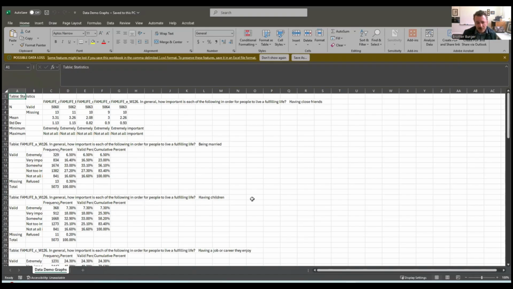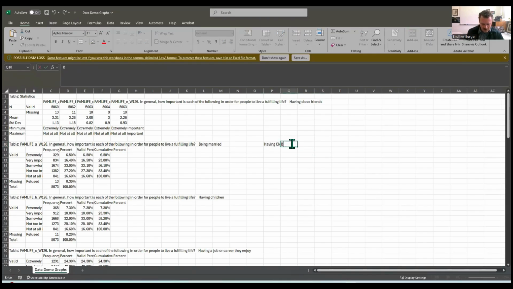So the first thing we're going to do here is build a working table. Now, unlike the working table we did when we were building a table, we don't want the Ns in there. We just want the percentages. So we're going to create columns for each of these categories. So having close friends was one, that's the first one.